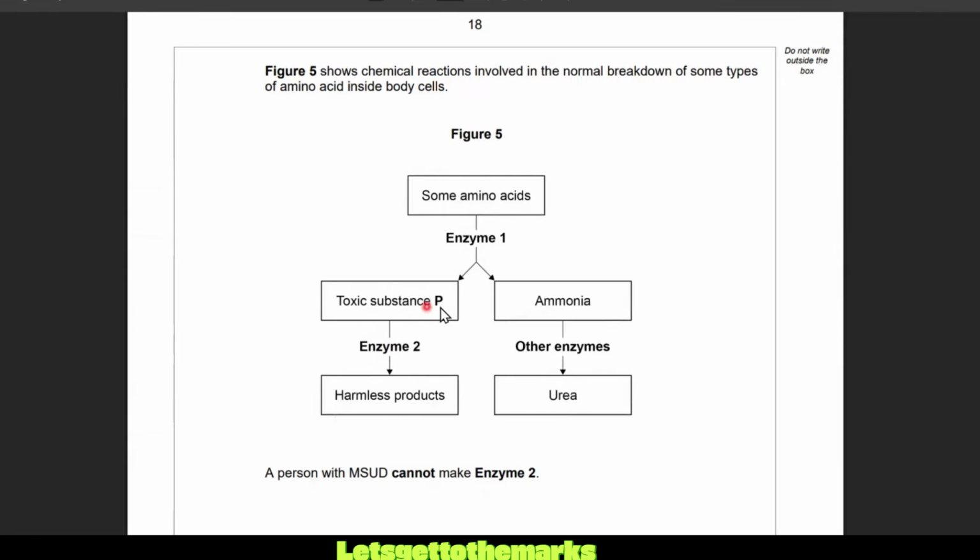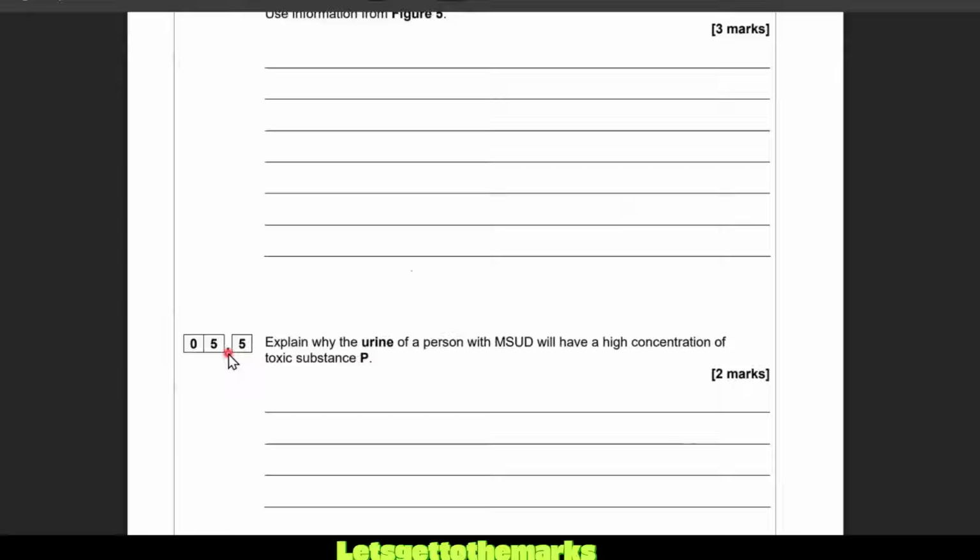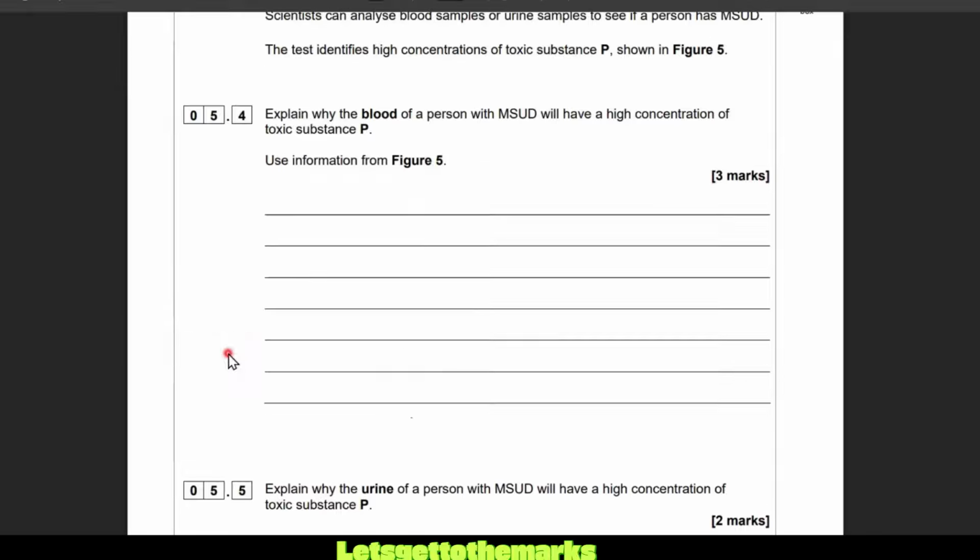So if you have a lot of toxic substance P in your body, that is because you do not have enzyme 2, so you can't do the lock and key and break down the toxic substance P. So, explain why the blood of a person with MSUD will have a high concentration of toxic substance P. They do not have enzyme 2.